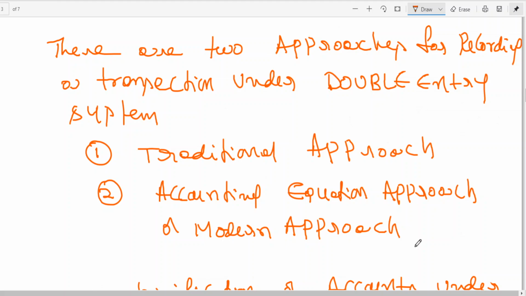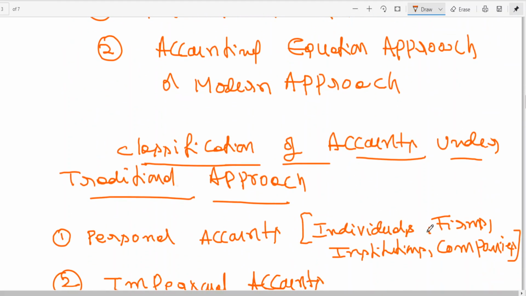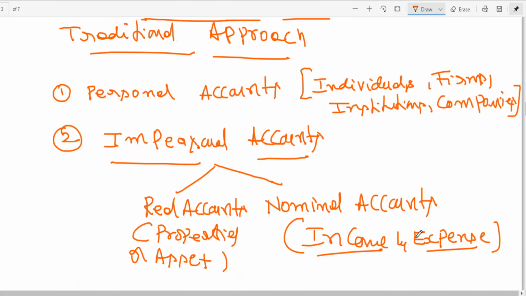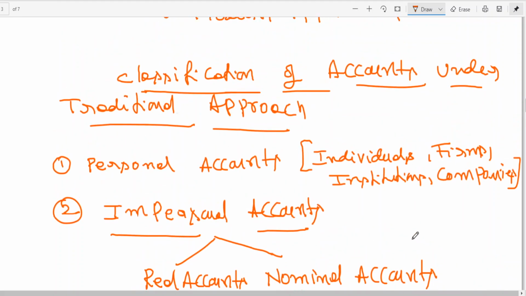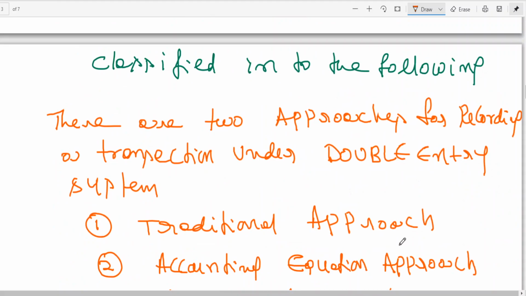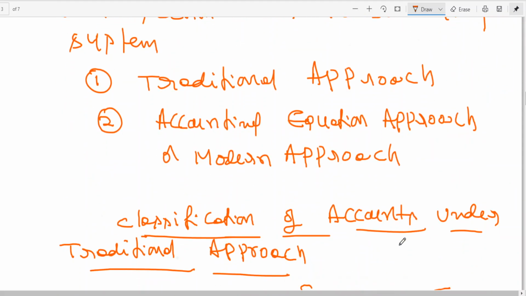Why have you not learned? What has sir taught you? But I think the ultimate outcome you'll be knowing. For beginners you need to be a bit careful, a bit watchful. Listen to this class again and again if you want, till you get clarification. So today, for recording transactions in the double entry system, how many approaches do we have? Two approaches: the traditional approach and the accounting equation approach, or the modern approach.